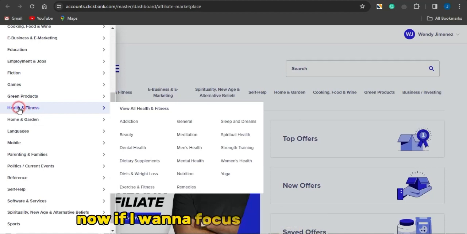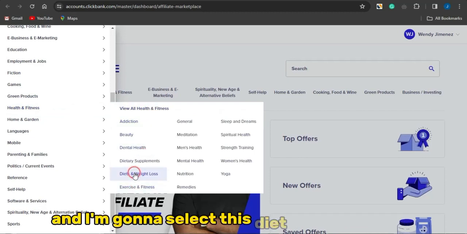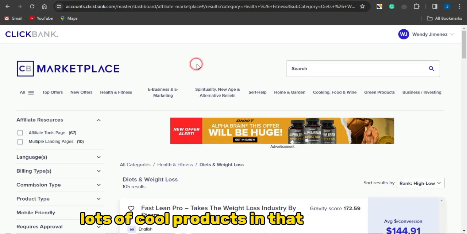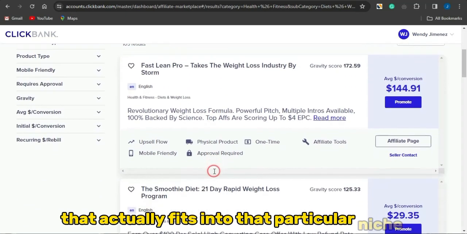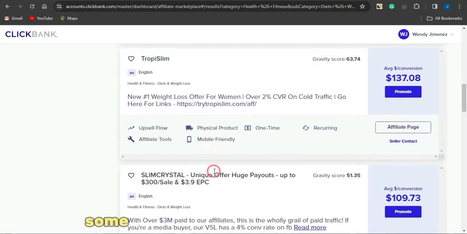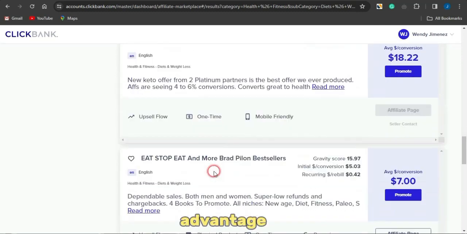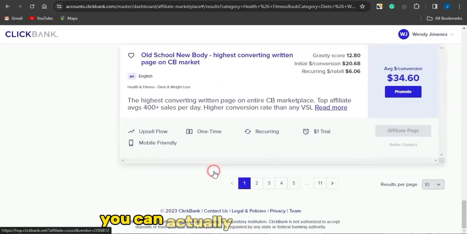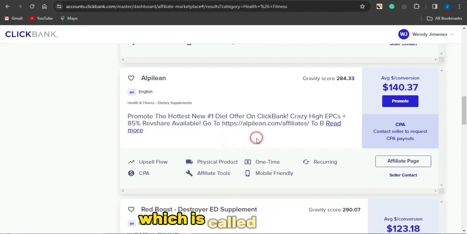Now if I want to focus on weight loss, I'm just going to select the health and fitness, and I'm going to select this diet and weight loss, and I will be able to see lots of cool products in that particular niche that actually fits into that particular niche. You can keep on scrolling through, and you'll be able to see lots of cool products right here which you can actually go on to taking advantage of. So supposing I want to promote this product right here, which is called Alpiline.